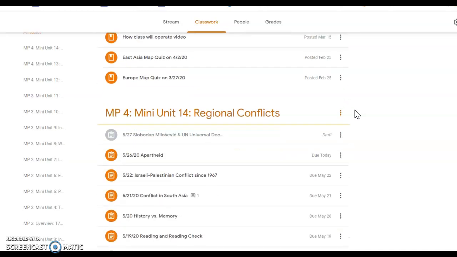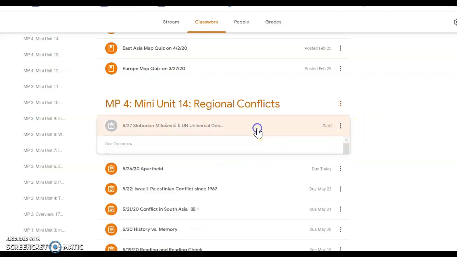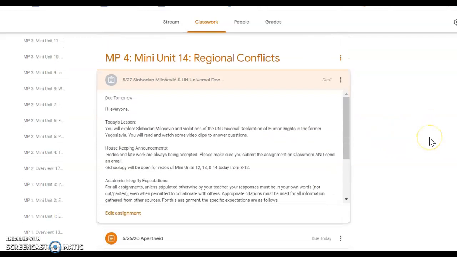Today, we are going to continue our regional conflicts. We're going to be traveling north into Europe and looking at a man by the name of Slobodan Milosevic and the United Nations Universal Declaration of Human Rights, which will be a theme for the rest of the course.